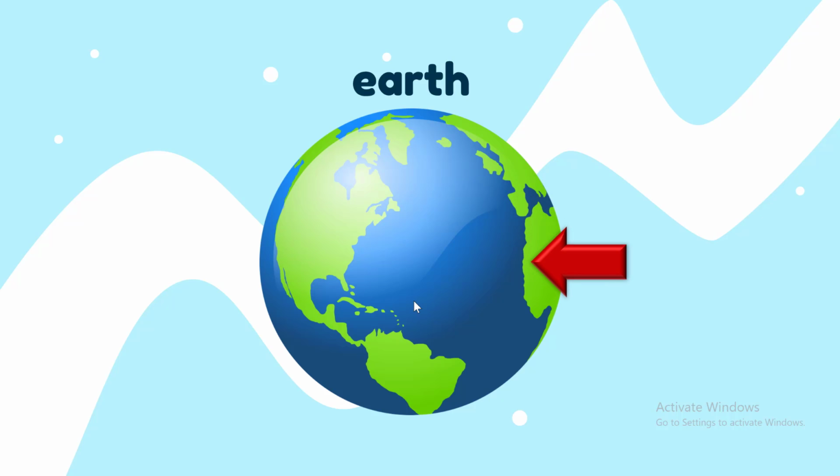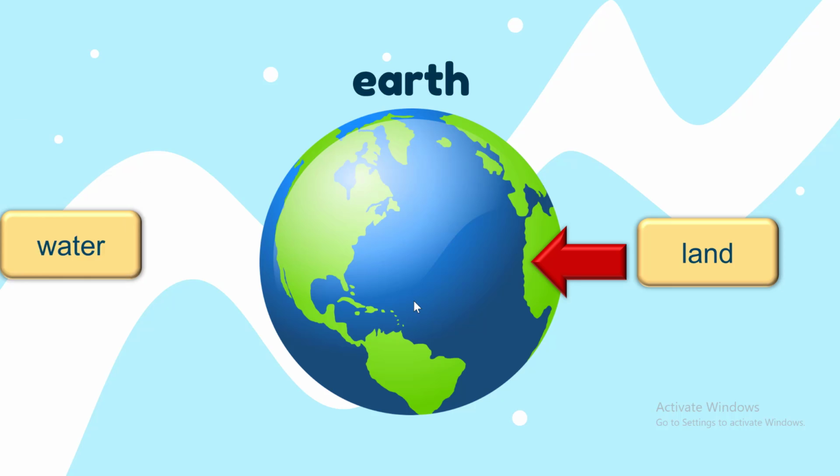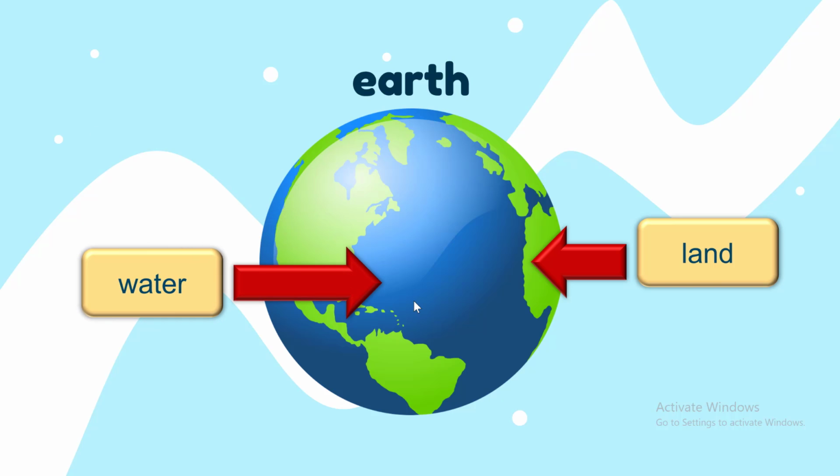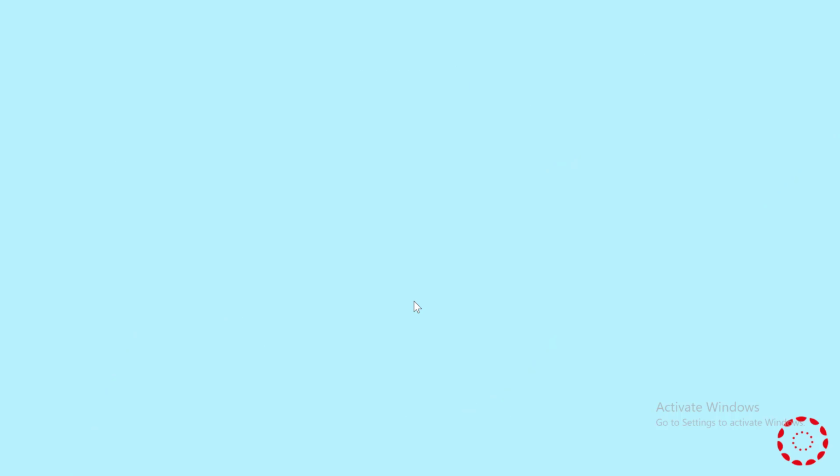Okay, here we have the Earth. The green color means land that we live on, and the blue color means water, for example ocean or sea or river, lake, streams, and ponds.